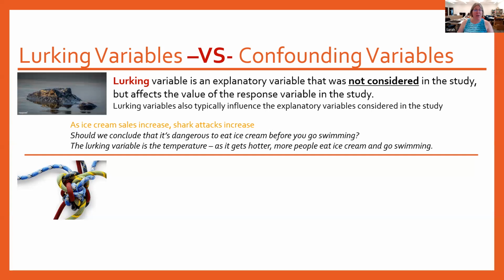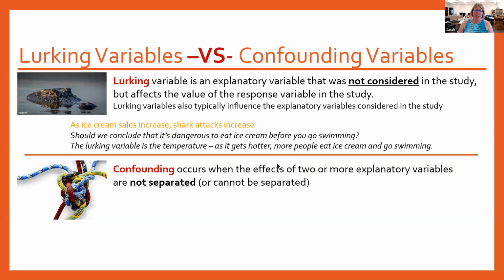All right, so the new one we're going to introduce is a confounding variable. This occurs when the effects of two or more explanatory variables are not separated or cannot be separated. So they're both influencing the response variable, and it's hard to tell: are they equally influencing it? Is one influencing it more than the other, or vice versa? So it's just a whole tangled mess. All right, so let's look at a couple of examples.